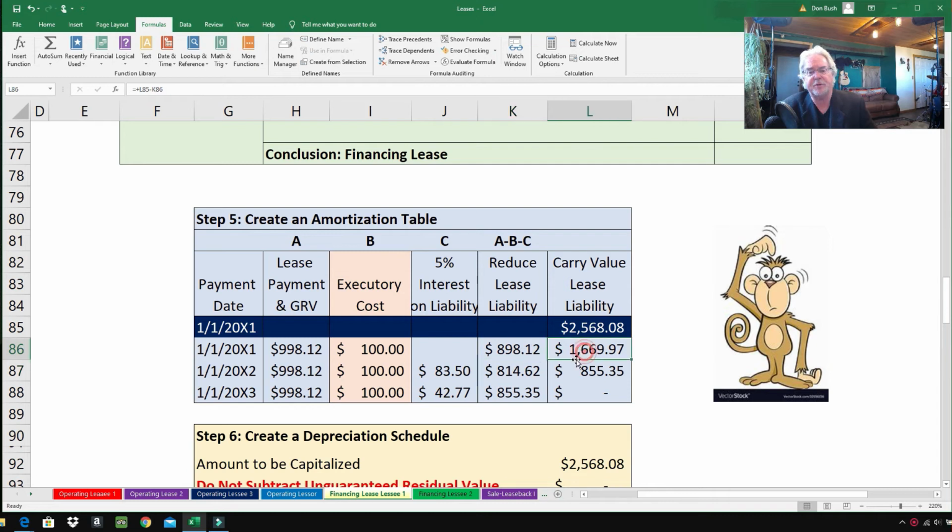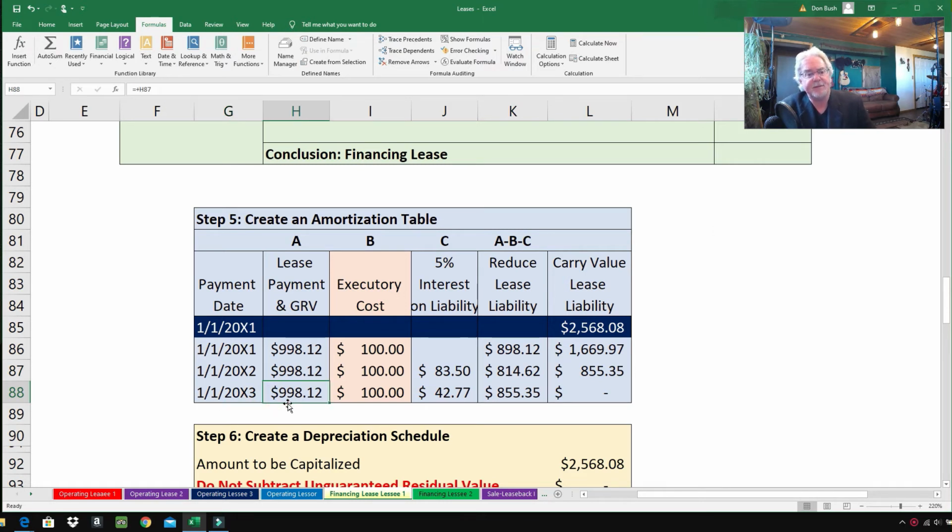So all you do, $1,669.97 minus $814.62, and you end up with $855.35. And at the beginning of the third year, this is the beginning of the third year, not the end of the third year, payment $998.12, executory costs $100, the interest is $42.77. How do we get that? Well, it's 5% of the previous amount, and you get $42.77. Reduce the liability, $855.35. That's from $998.12 minus $100 minus $42.77.